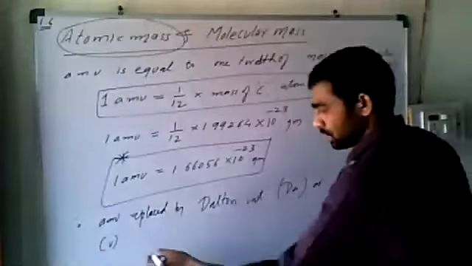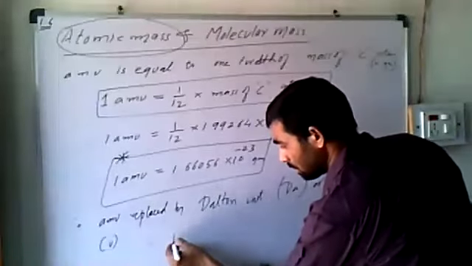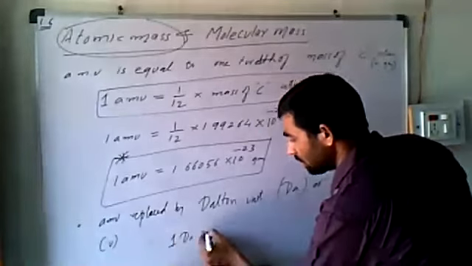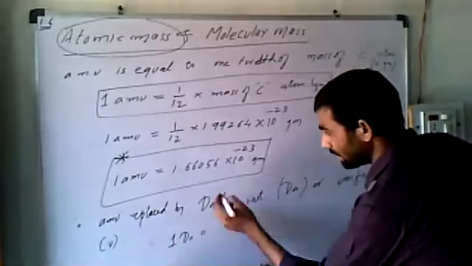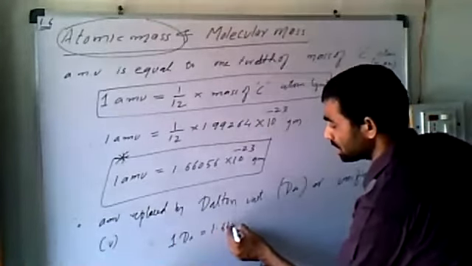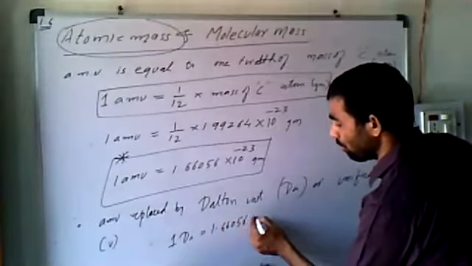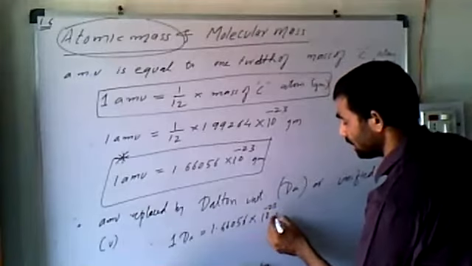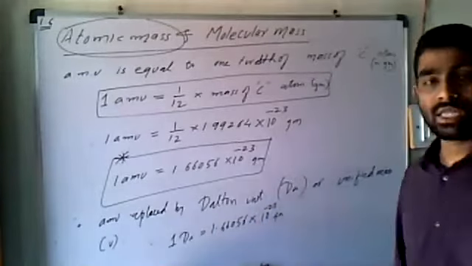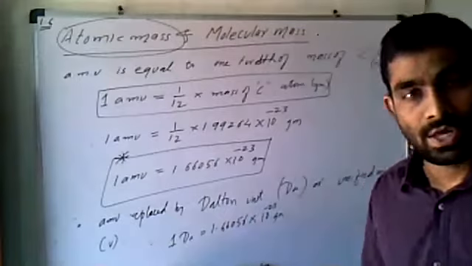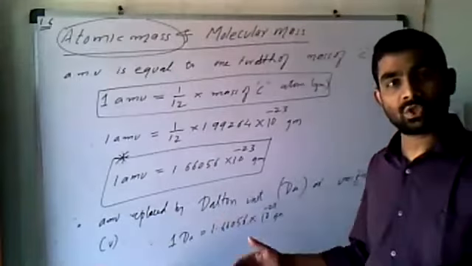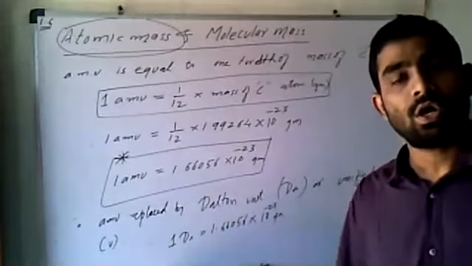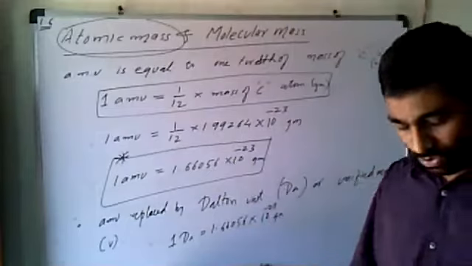Therefore, we can say 1 Dalton is equal to 1.66056 into 10 to the power minus 24 gram. So either we can take 1 AMU equal to 1.66056 into 10 to the power minus 24 gram, or we can use 1 Dalton equal to this.